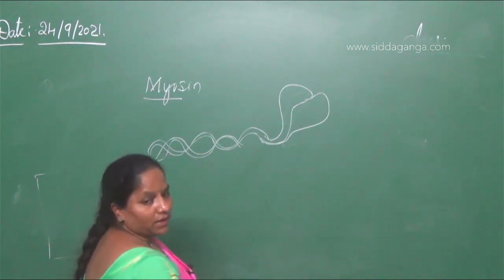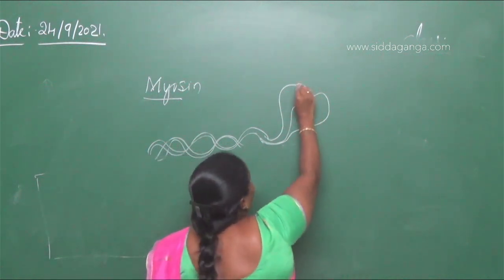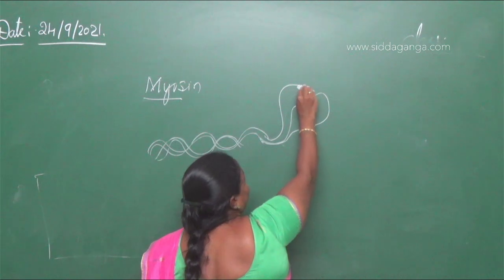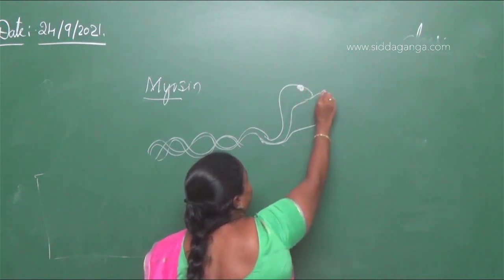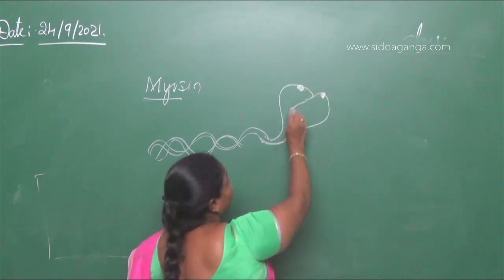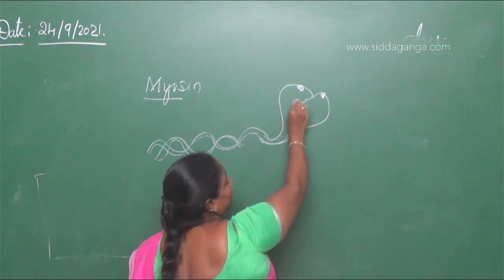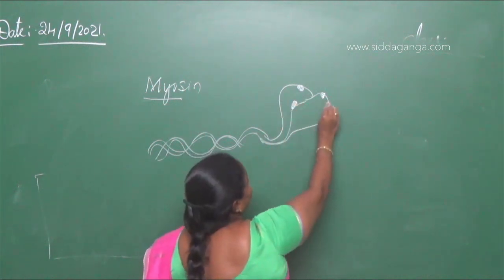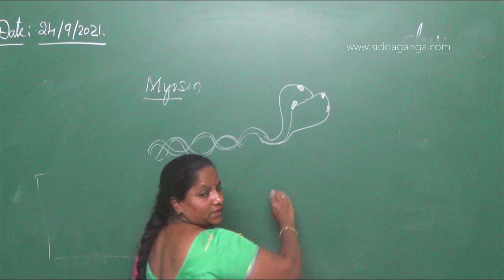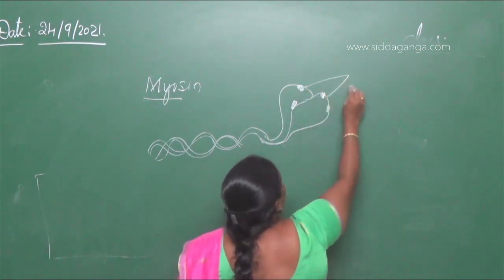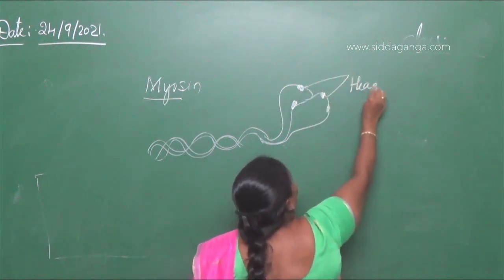Here it has the active actin binding site. This part is the head of the myosin.